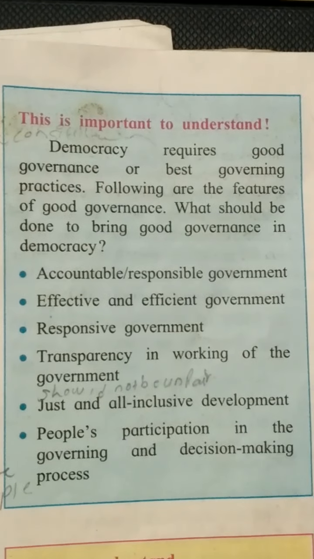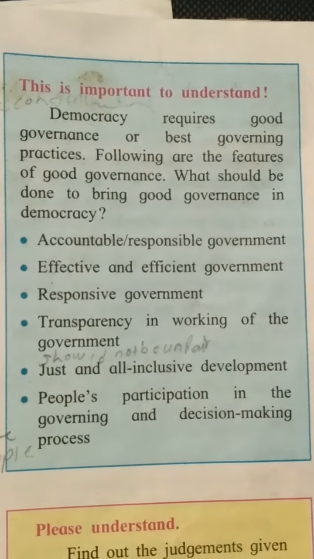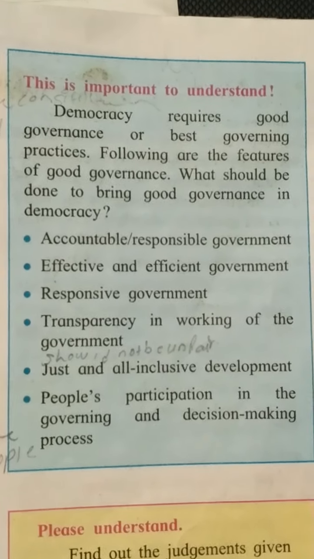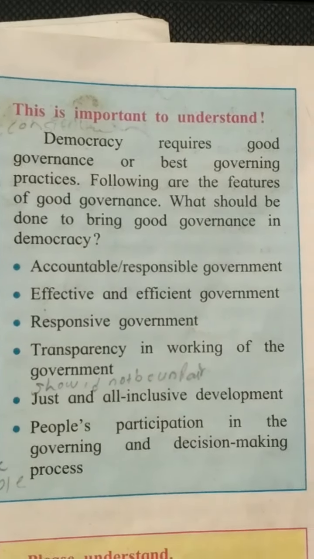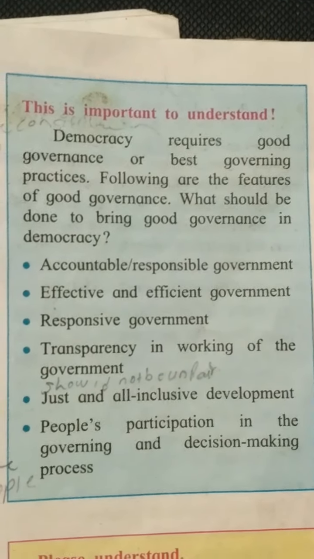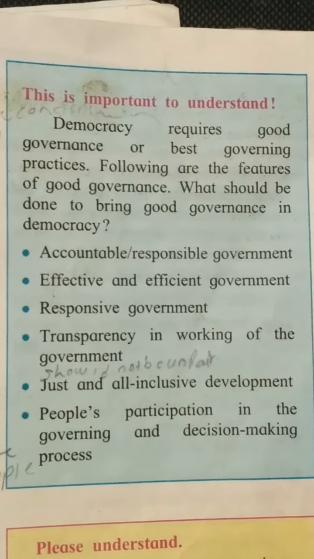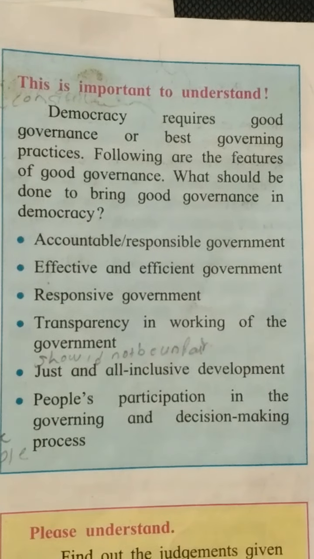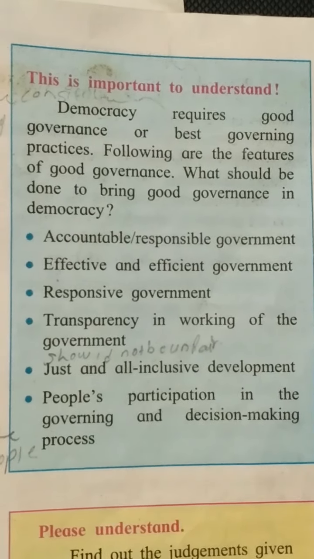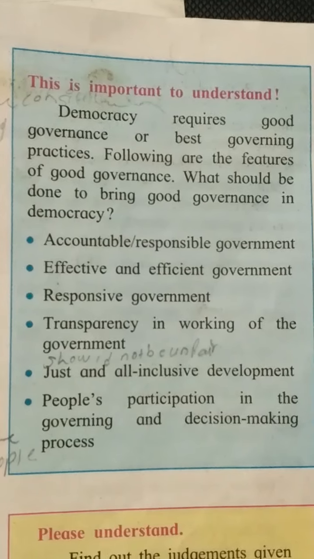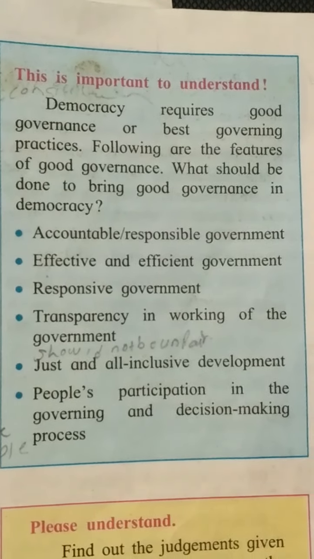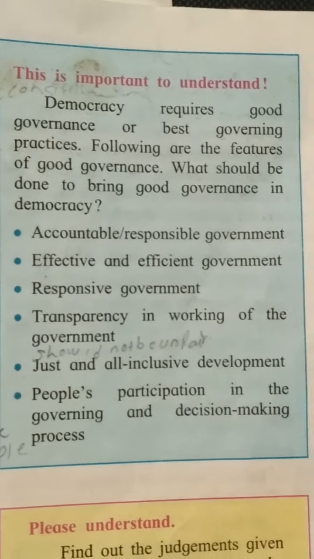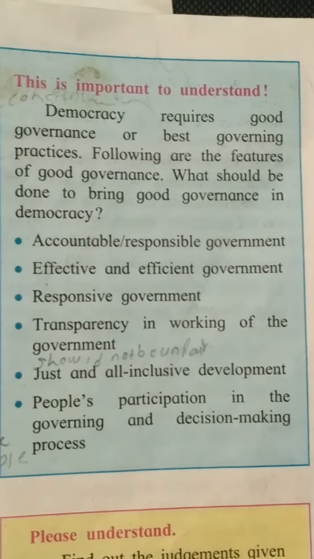The second point is effective and efficient government. Now we are in the corona phase. The moment our government came to know that corona patients are entering our country, the government immediately took the step and stopped all the flights and imposed lockouts.